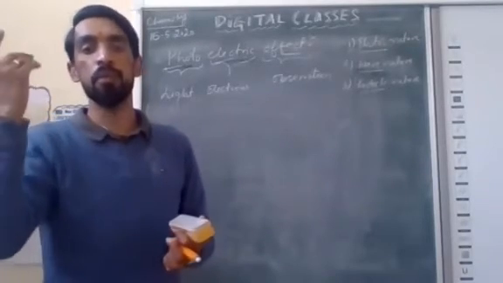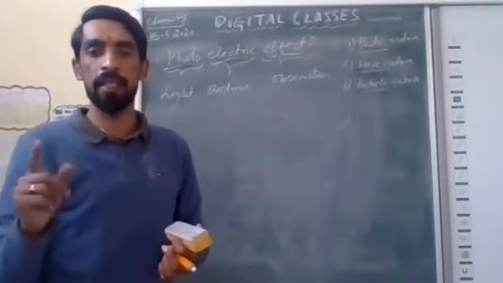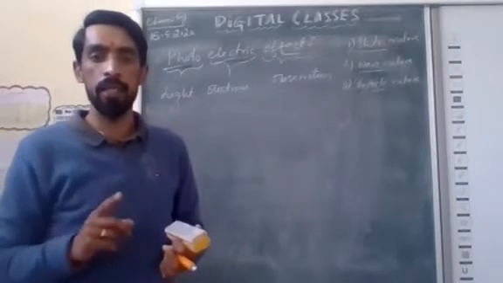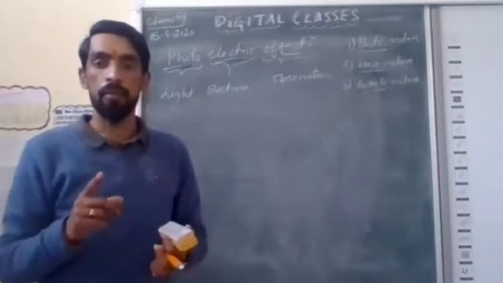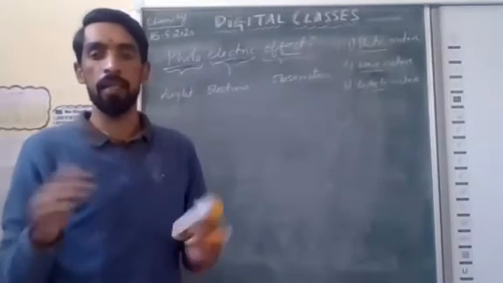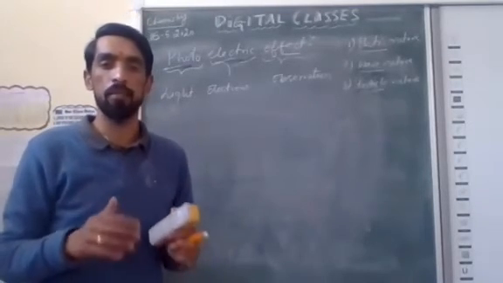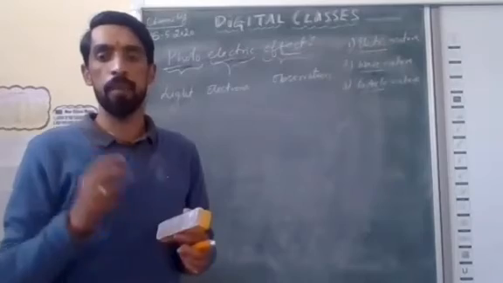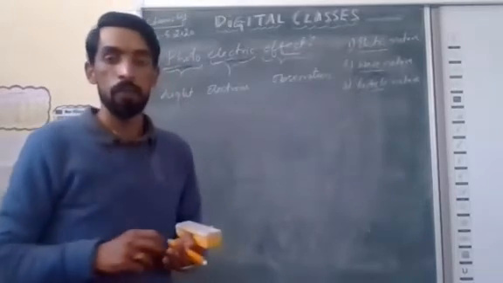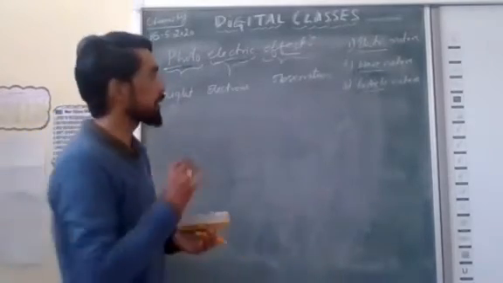It is continuously moving. In 9th class we studied that matter has 3 properties. Number one, the particles of matter are continuously moving. Number two, particles of matter attract each other. Number three, particles of matter have space and occupy mass. Clear? So particle nature is continuously moving.